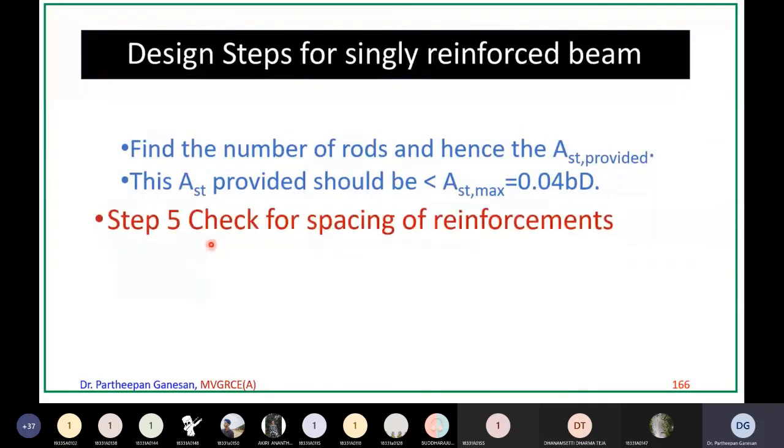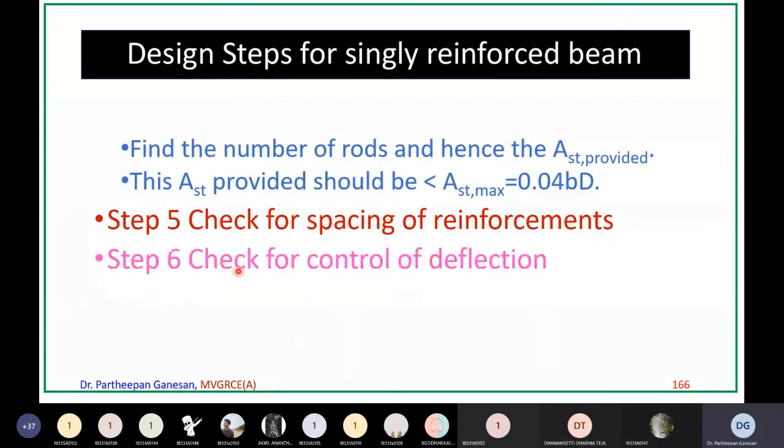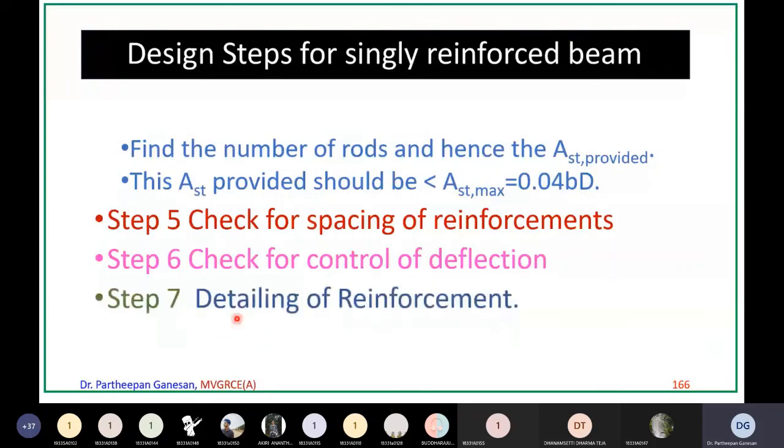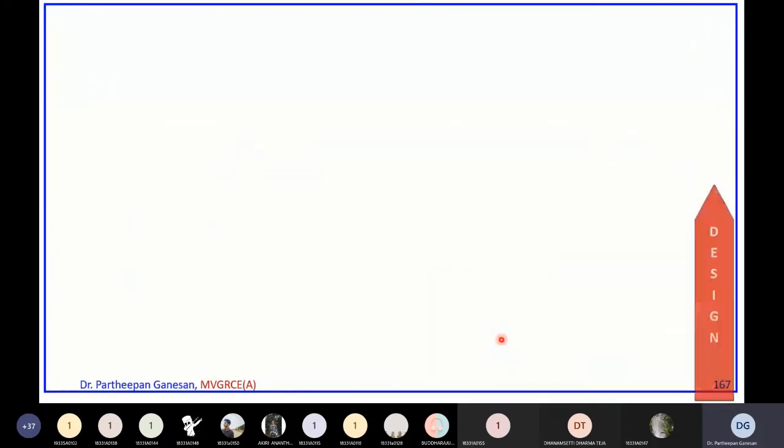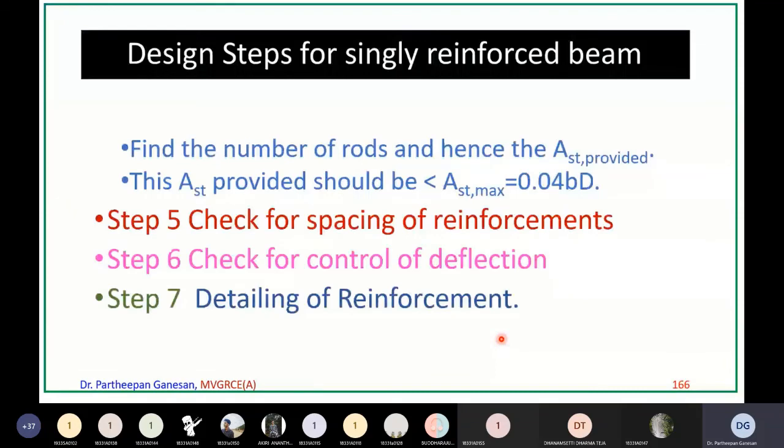Next, step 5, check for the spacing of reinforcement, because the horizontal spacing should be there, cover should be there. Now finally check for control of deflection. Your design should satisfy this control of deflection requirement. Finally, you have to draw the detailing of reinforcements. After designing, you have to do the detailing of the reinforcements. So these are all the design steps.